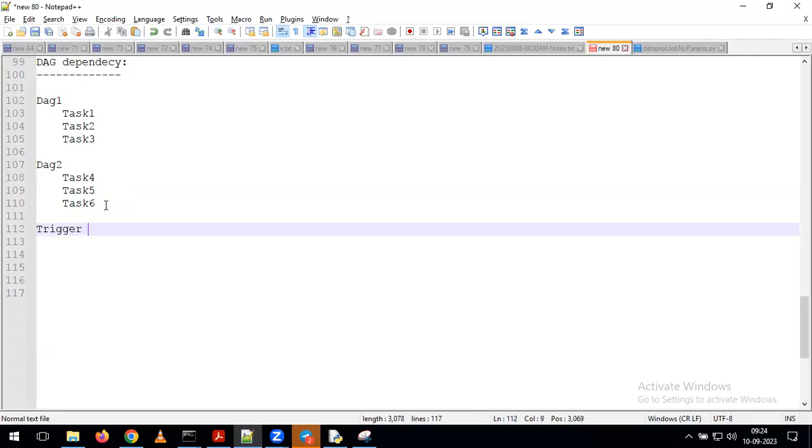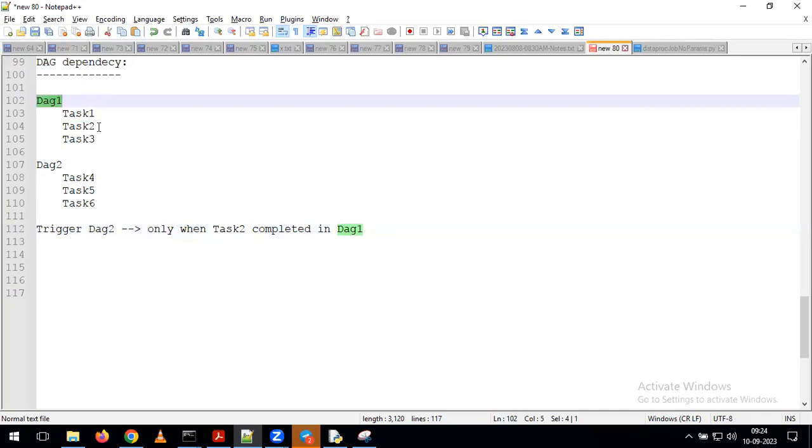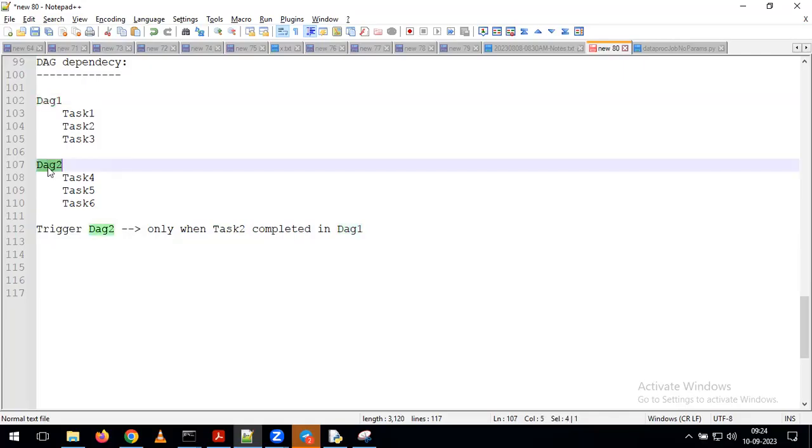I want to trigger DAG 2 only when task 2 is completed in DAG 1. Just observe here, I want to trigger DAG 2, but only when task 2 is completed in DAG 1. This task 2 is present in DAG 1. After completion of task 2 in DAG 1, then only I want to trigger DAG 2, as per my requirement. Indirectly here, what do we have to do?